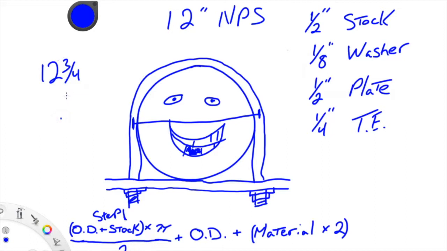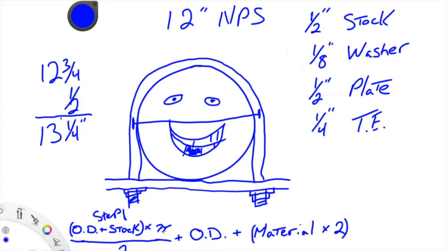So we'll just do 12 3/4 plus a 1/2 inch, which gets us 13 1/4 inches. That's our diameter. And just like right here, this is the step that we've completed.